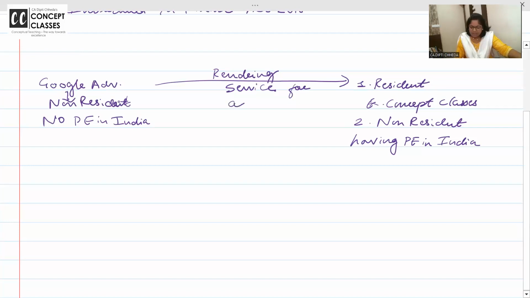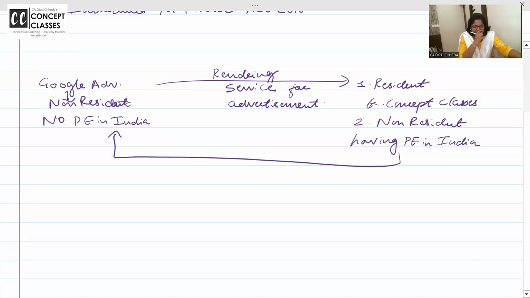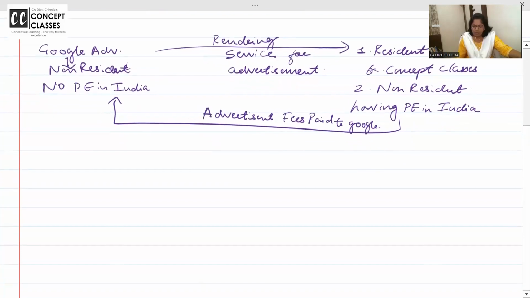And please write down service. This is basically for advertisement. Now, shall I pay advertisement fees? Arrow mark, pay attention. Advertisement fee or advertisement amount paid to Google. We have given some ad, and that ad in Google we have paid. How much? Say rupees 5 lakh.